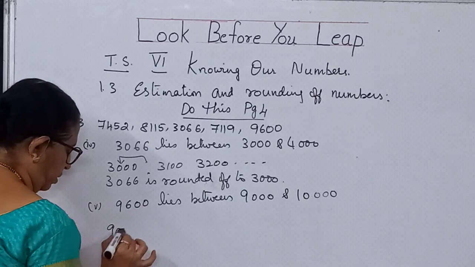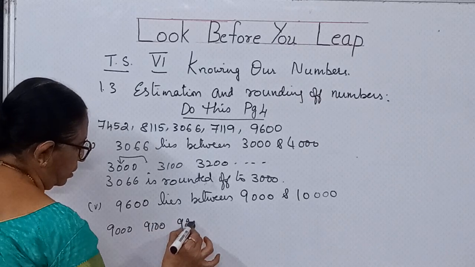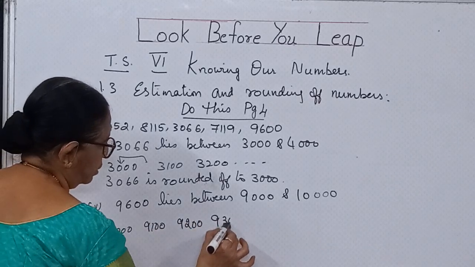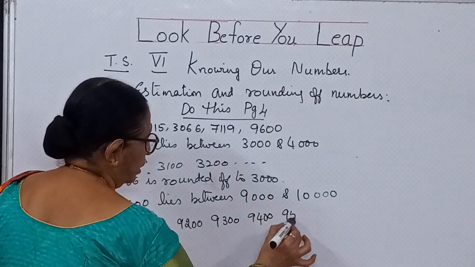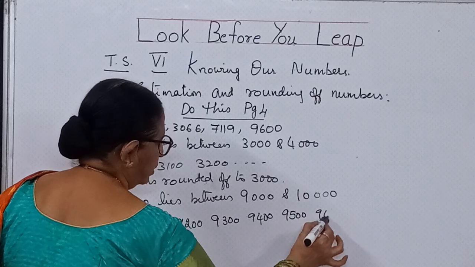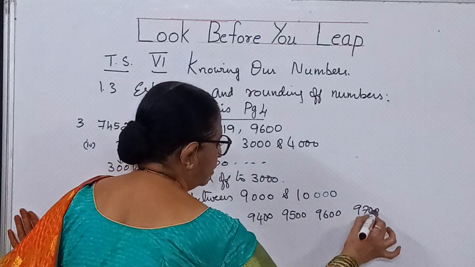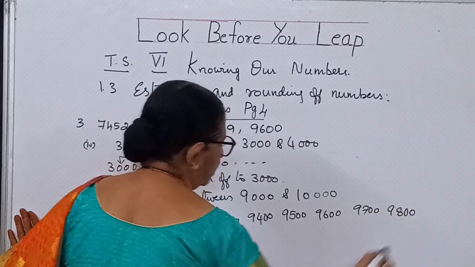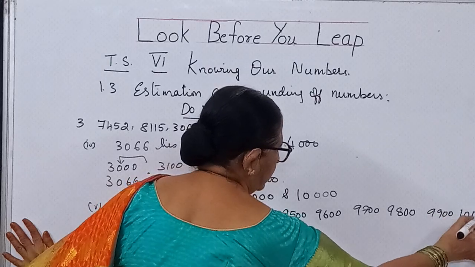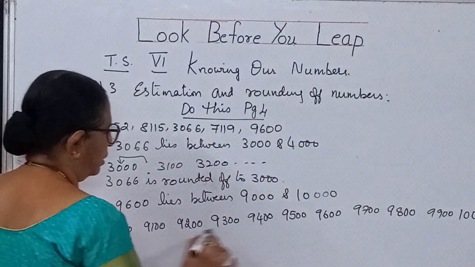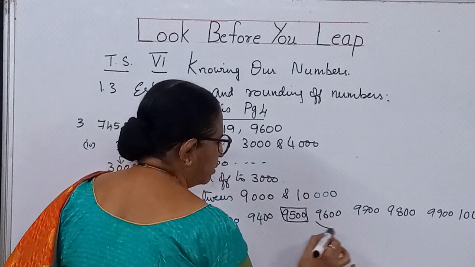So I should write 9,000, 9,100, 9,200, 9,300, 9,400, 9,500, 9,600, 9,700, 9,800, 9,900 and 10,000.